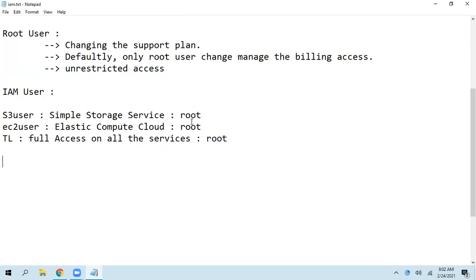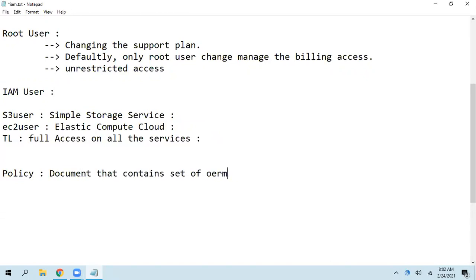Okay, so how are we going to restrict? Create an IAM user, and while creating, we have an option called policy. Policy is nothing but a document that contains a set of permissions on our AWS environment. So while creating, associate a policy. We again have three types of policy: AWS managed policy, AWS managed job function policy, and customer managed policy. We will go into detail about this in our tomorrow session. So today we are going to have an introduction to policy only.